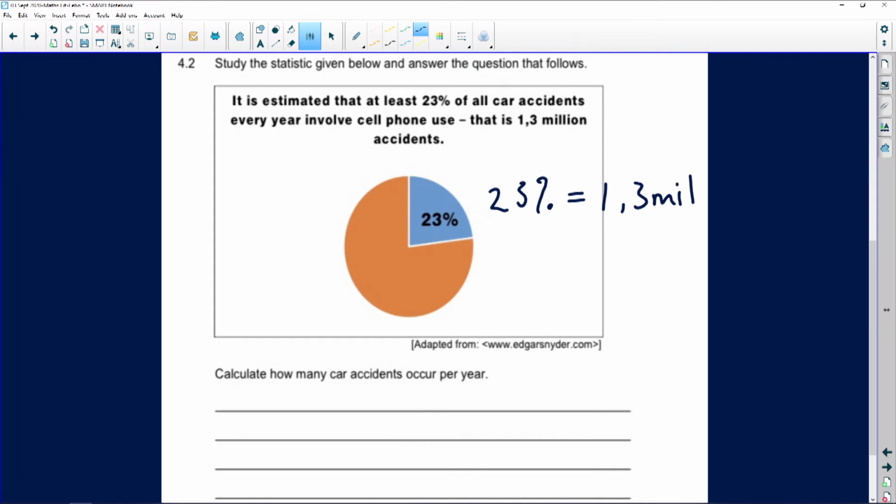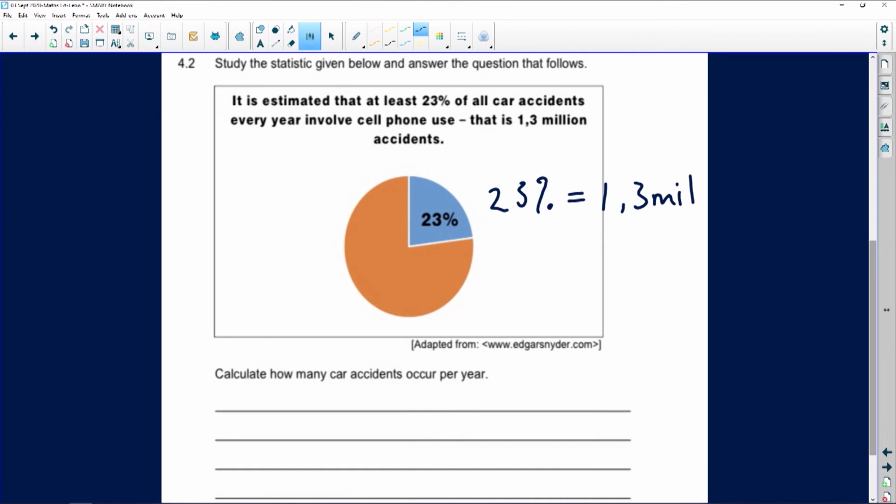The question says to us, how many car accidents occur per year? So we've already been given the 23%. We've already been given the 1.3. So we want to know what the 100% is going to be. I'm going to use a little trick that I call moving from known to unknown.